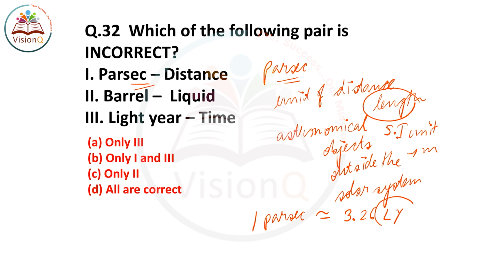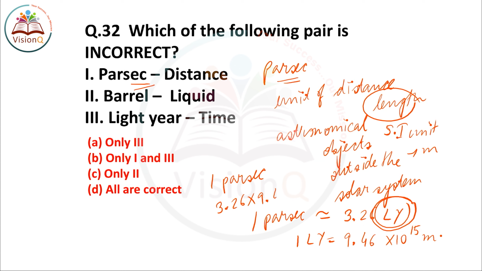Now light year is again unit of distance, and 1 light year is equal to 9.46 into 10 to the power 15 meter. So 1 parsec is approximately equal to 3.26 light year. That means 1 parsec is almost equal to 3.26 into 9.46 into 10 to the power 15 meter. So this is the value of 1 parsec in terms of SI unit of distance, which is known as meter. So first one is correct.